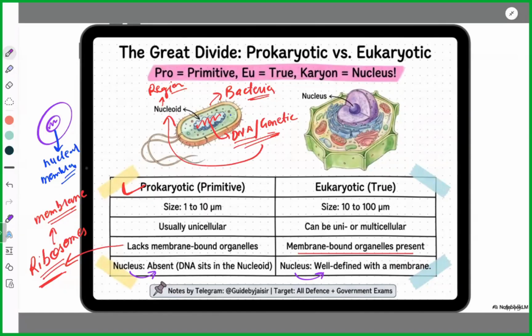Obviously, no. Prokaryotes lack membrane-bound organelles, so obviously ribosomes are also membraneless. They do not have a membrane. They are made up of proteins and ribosomal RNA. So these two are the constituents of ribosomes. They do not have a membrane.